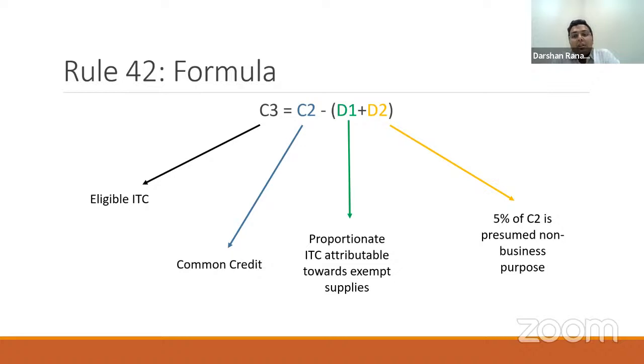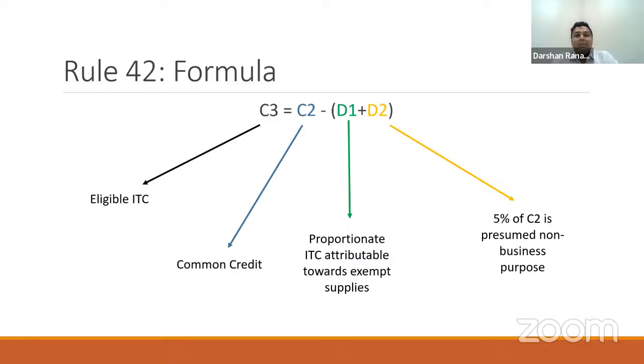And then you take this presumption that 5% of my total common credit will be my ITC used for non-business purpose. So from my total common credit, I subtract the ITC which is proportionately attributable to exempt supply. I subtract the ITC attributable to non-business purpose, that is 5% of the common credit. And what I derive is the eligible input tax credit. So this is how the derivation of your common credit eligible for claim is made.